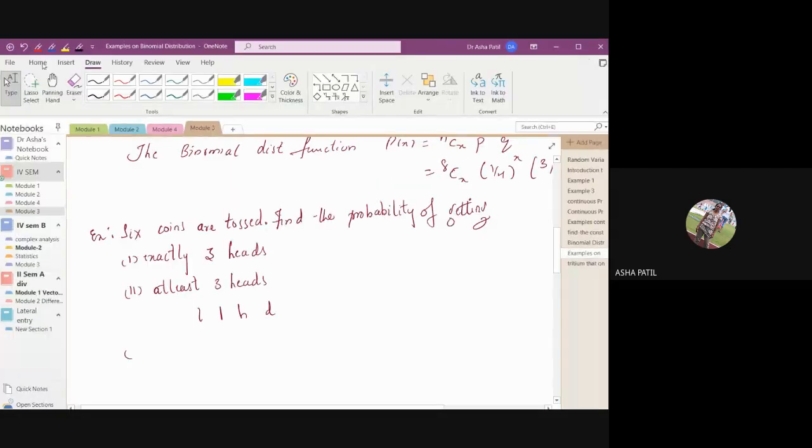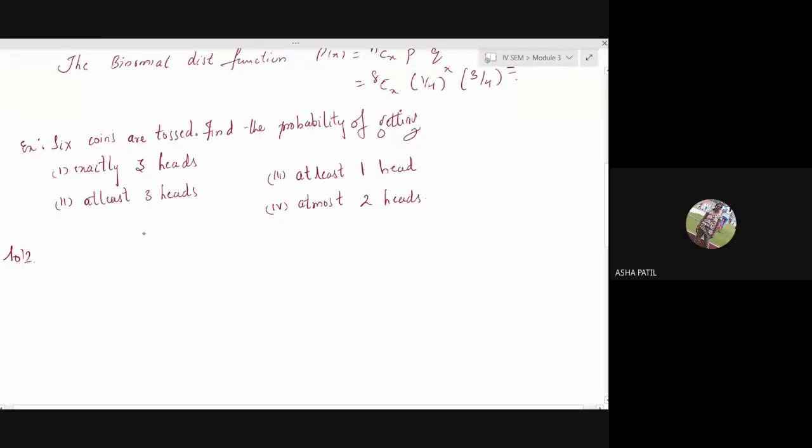Can you tell me what is your N, what is your P, and what is your Q? Six coins are tossed. N equal to 6, number of trials. The experiment is repeated 6 times. So that implies N is equal to 6.